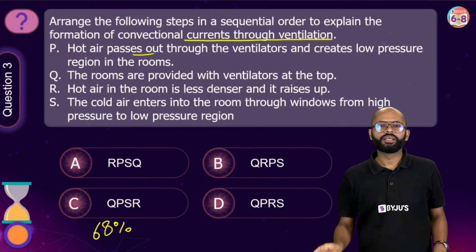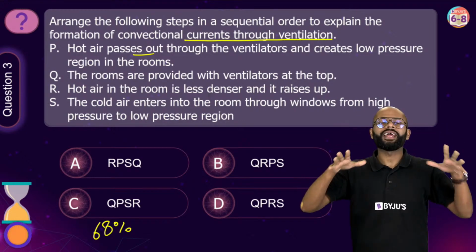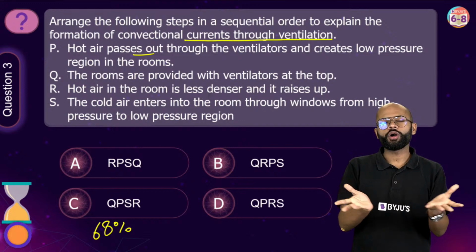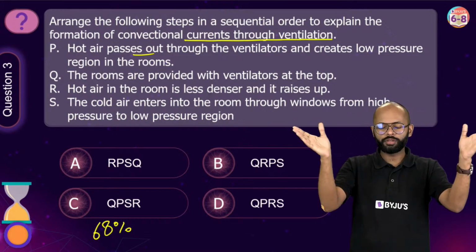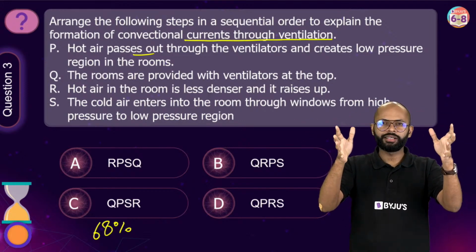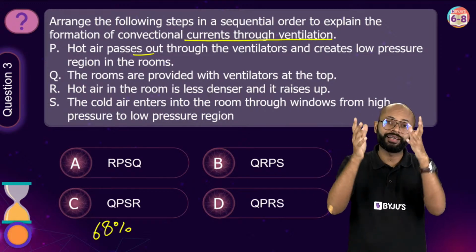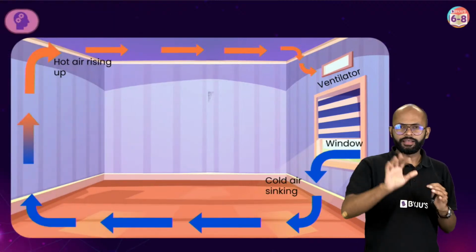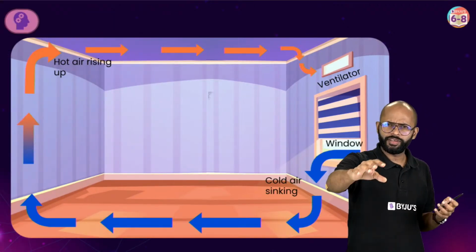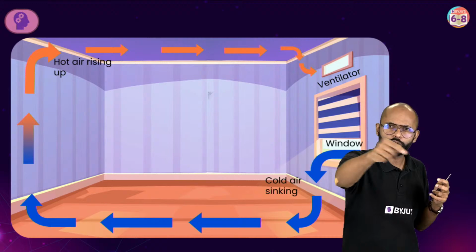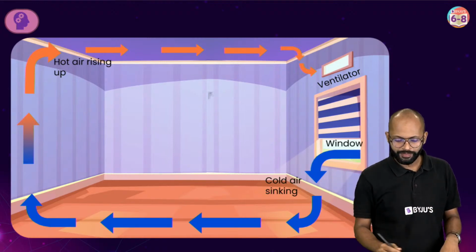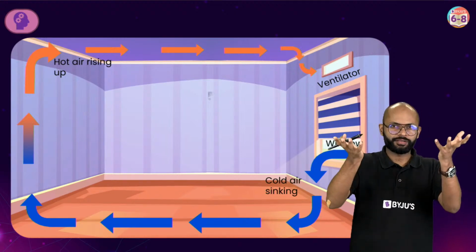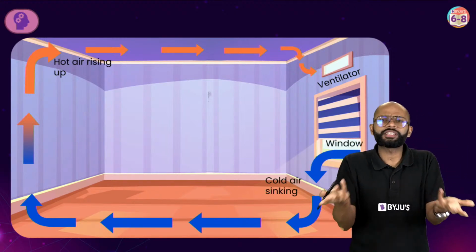ठीक है, एक बात बताओ. Everybody, in your mind, think about the sequence. Sequence क्या होता है? Sir, hot air rises, goes out from the ventilators. This creates a low pressure, which enables the cold air to come inside. Sequence क्या है? We have learned this. कुछ नहीं है. We are just weaving it into the English sentences. What have we learned? कि भाई, inside the room, because of heat, hot air rises and becomes hot air rises because it is lighter, है ना.